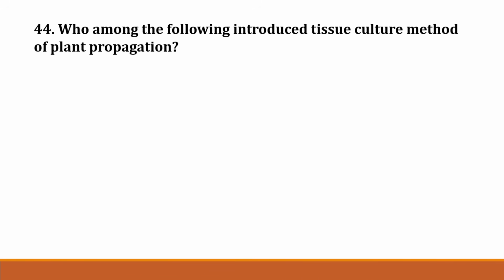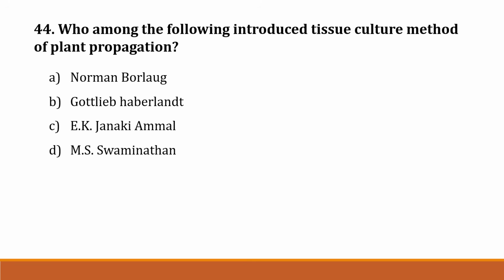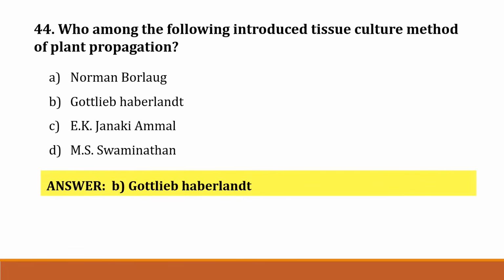The next question number 44. Who among the following introduced tissue culture method of plant propagation? Option A, Norman Borlaug. Option B, Gottlieb Haberlandt. Option C, E.K. Janaki Ammal. Option D, M.S. Swaminathan. Correct answer is option B, Gottlieb Haberlandt.